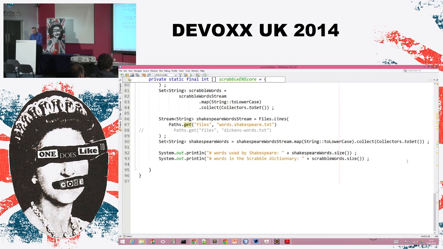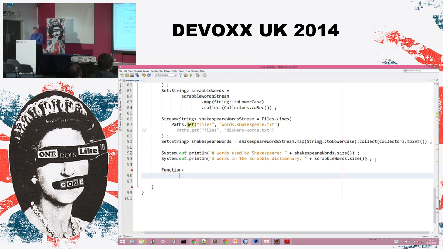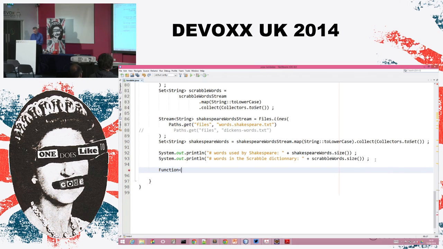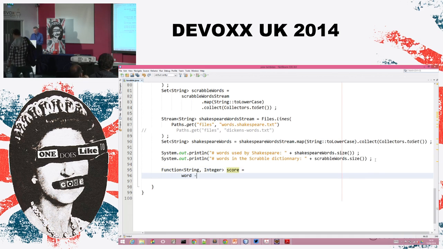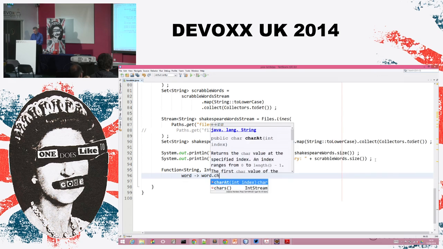So how are we going to do that? First, we need the score function. So this is a lambda expression. This function takes a string, which is a word, and will return an integer, which is the score of that word at the Scrabble game. I call it function score. It takes a word. I've got a nice method on the string class, which is the chars method.